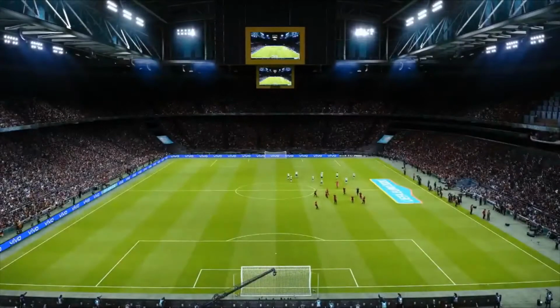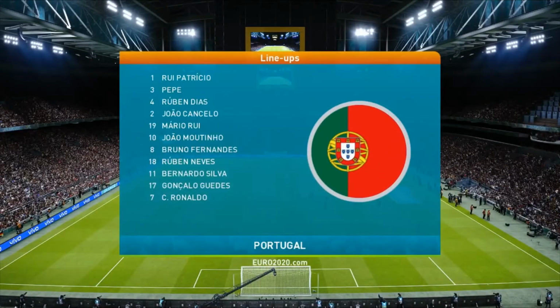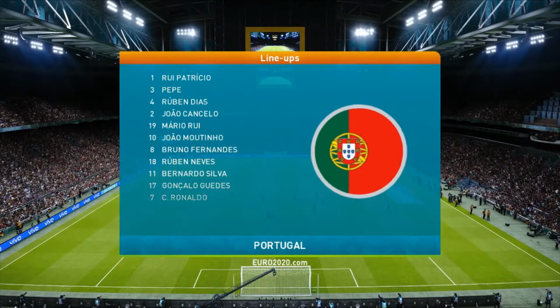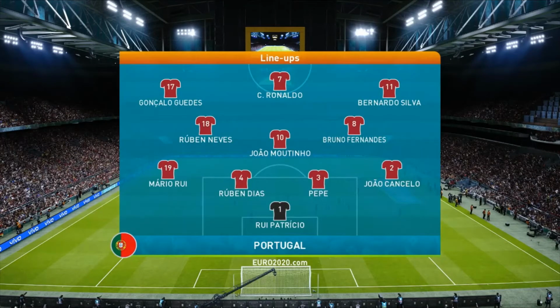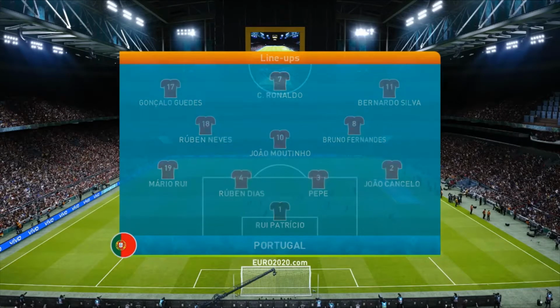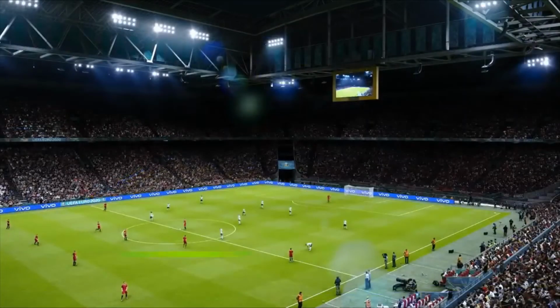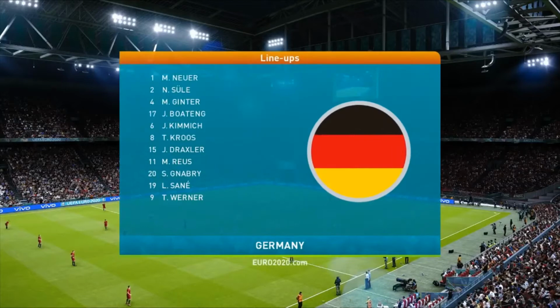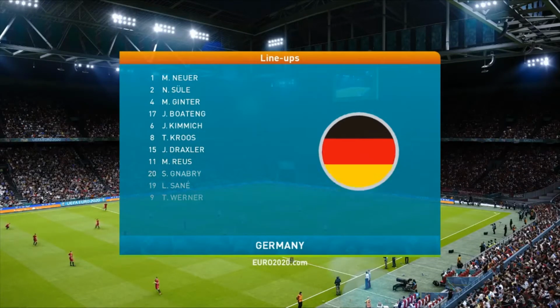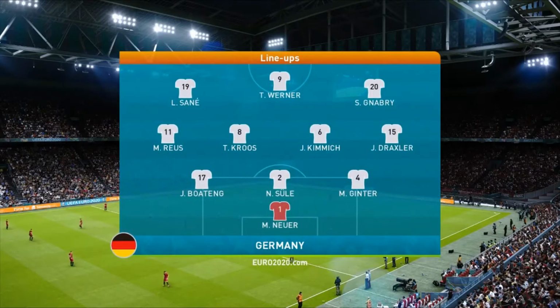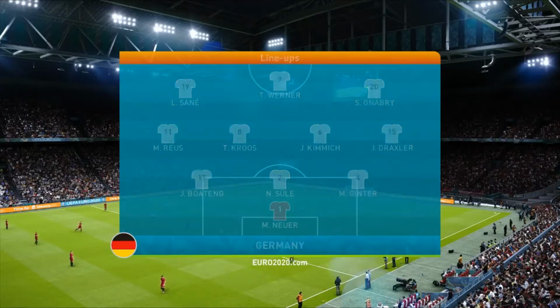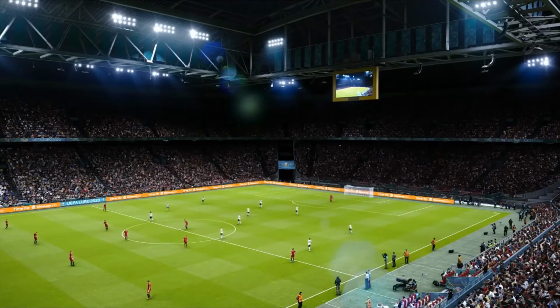Well, here are the lineups today. There's one change in the Portugal team. Gonçalo Guedes comes in out the left-hand side of the field. Rafael Guerreiro comes out. That is the only change of this lineup from a fantastic victory against Kosovo in matchday 1. As for the German side, they're happy to keep the same side once again. Had a great game against France. Just couldn't break them down. Same lineup. Julian Draxler, the goal scorer, is in the side. Sane, Gnabry and Timo Werner, of course the new Chelsea striker, is up top today.